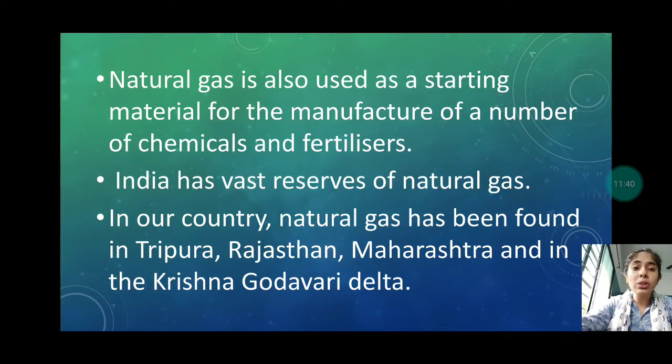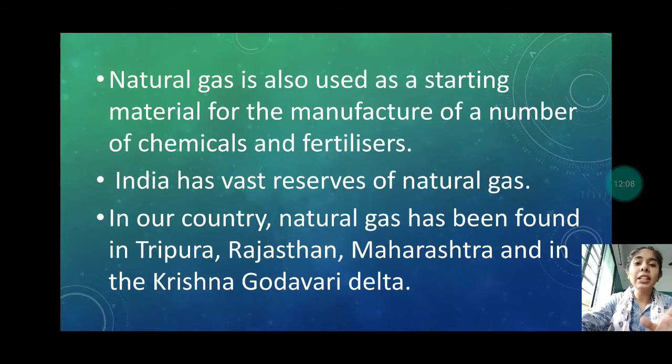Natural gas is also used as a starting material for the manufacture of a number of chemicals and fertilizers. So this natural gas is used for the production of the chemicals as well as the fertilizers. In the starting procedure, the natural gas is used for the formation of the chemicals as well as the fertilizers. India has vast reserves of natural gas.